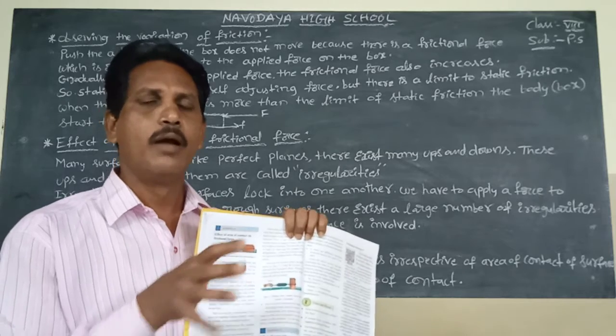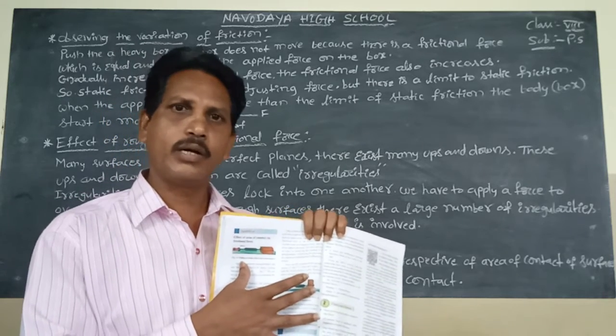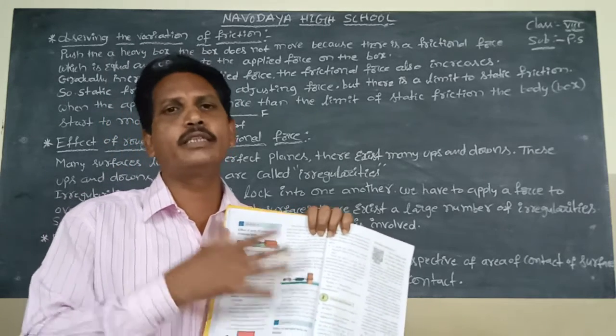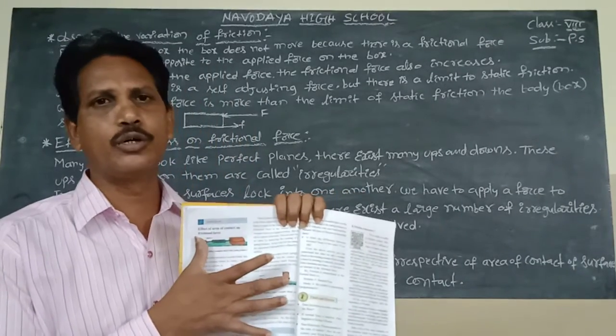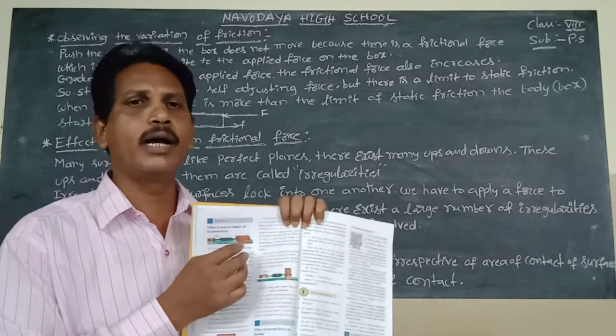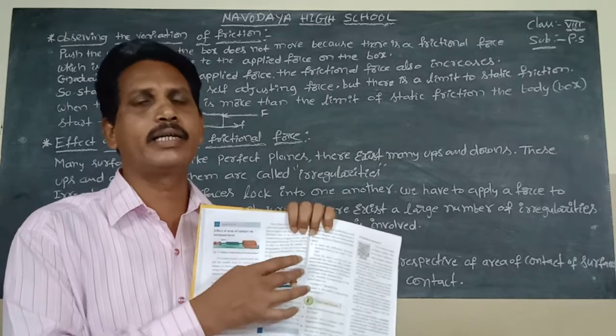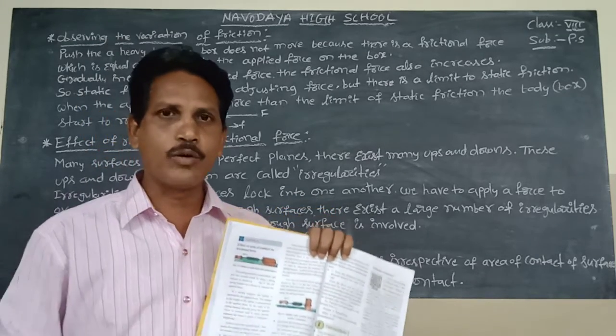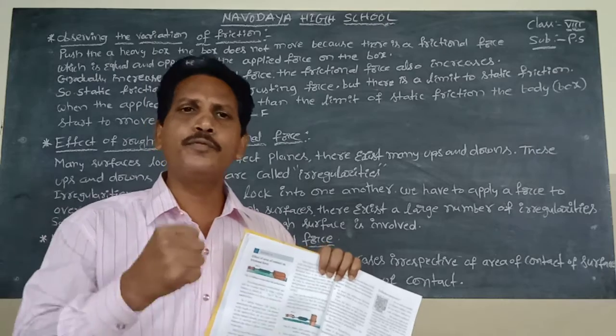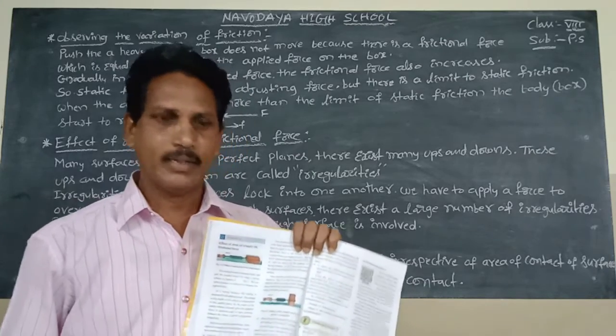We apply the same amount of force on both these wooden blocks. Okay, the frictional force is the same, also between the horizontal direction and the vertical direction of the wooden blocks. Here we conclude the frictional force is independent.